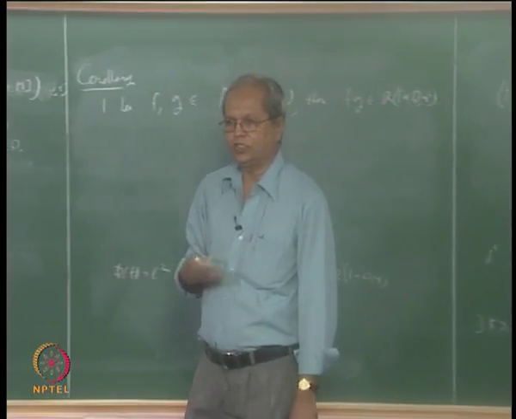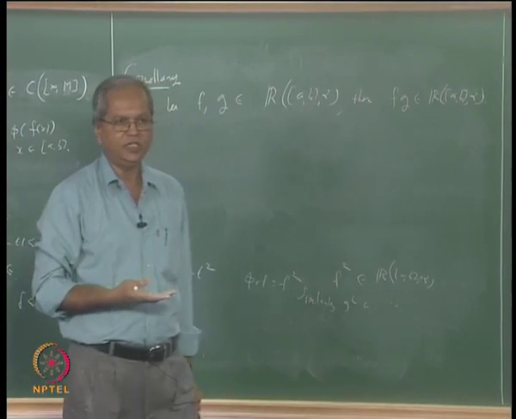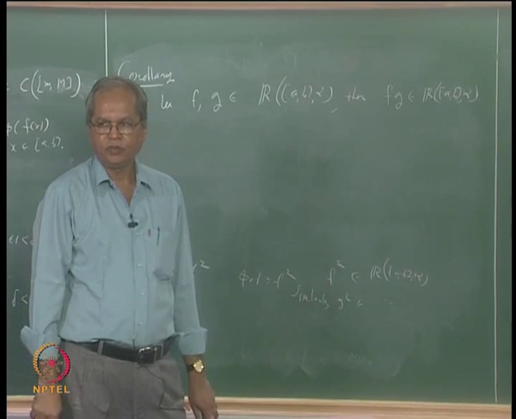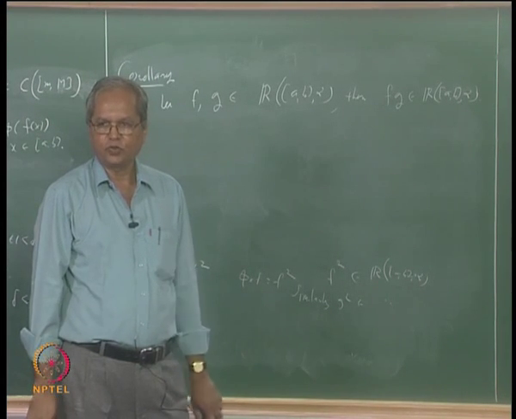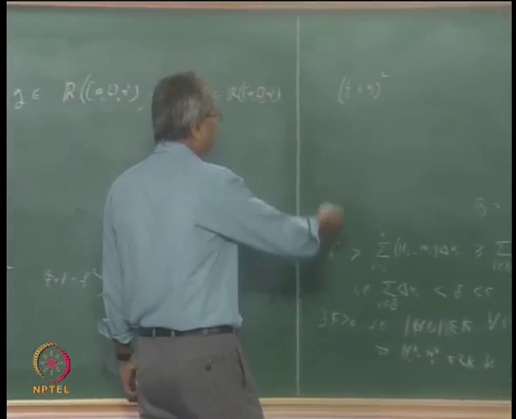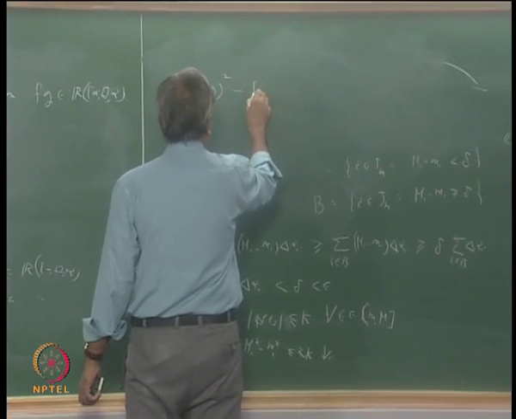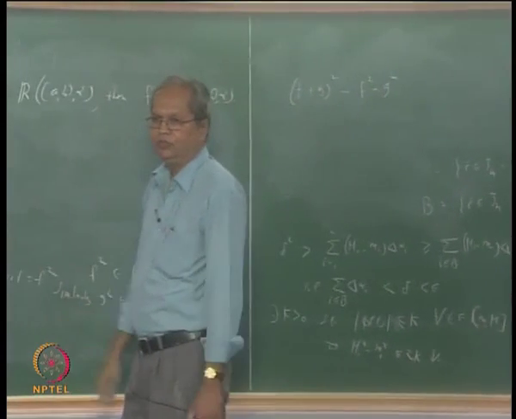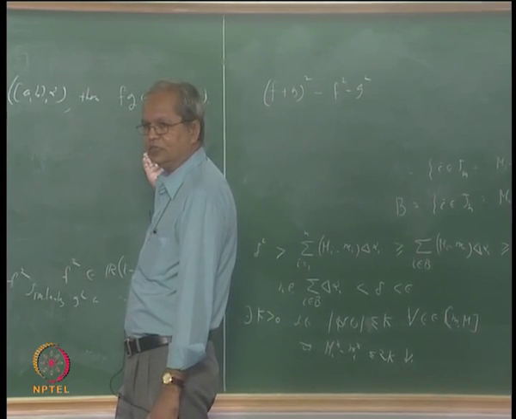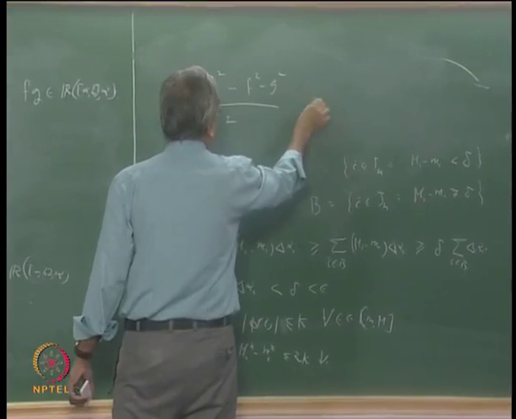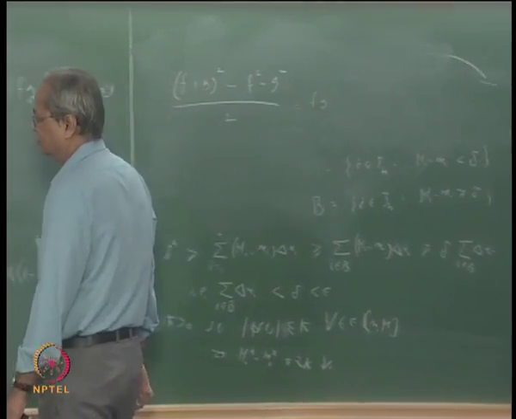We already showed that if f is integrable and g is integrable, then f plus g is also integrable, and hence f plus g whole square is also integrable. So you can take this minus f square minus g square, this is also integrable, and that is nothing but 2 times fg. So this divided by 2 is f into g.